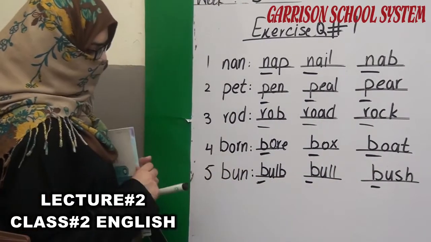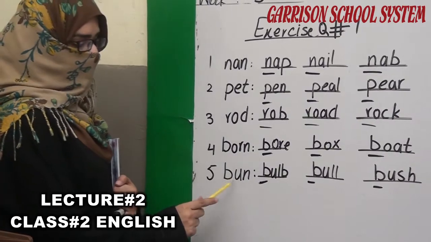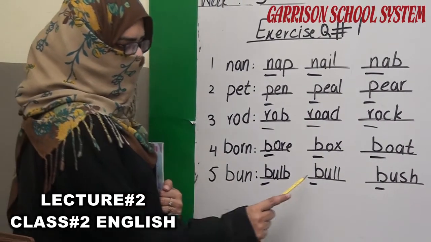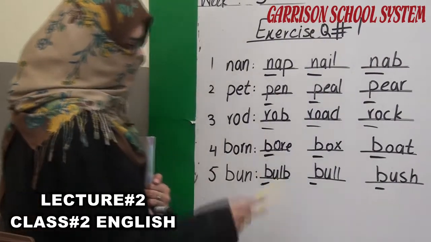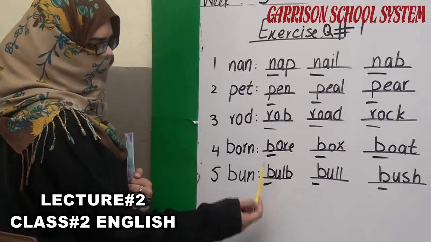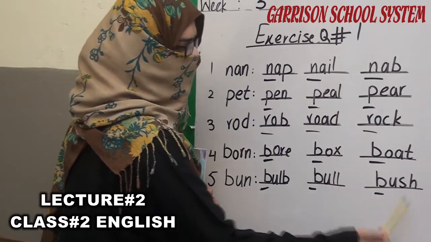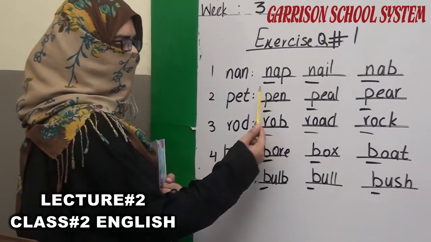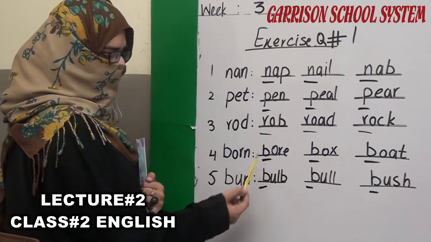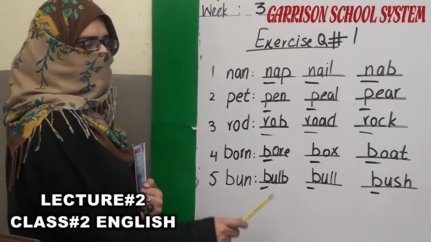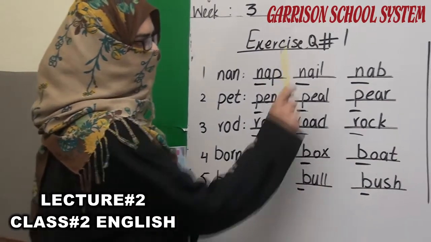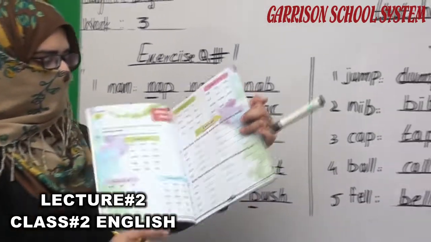Next word is bun: bulb, bull, bush. As you see, the first letters remain the same in these words, like the N sound, P sound, R, B and B again. These are the remaining initial letters. This is question number 1. You have to write this down in question number 1.